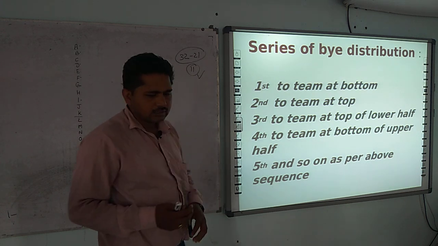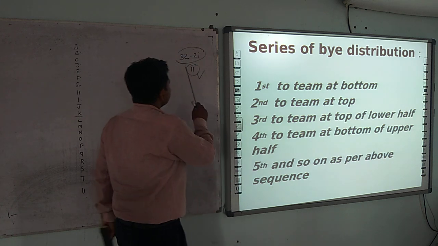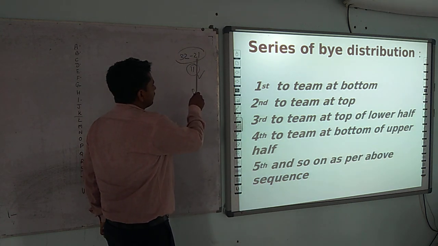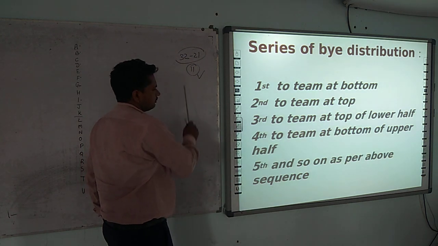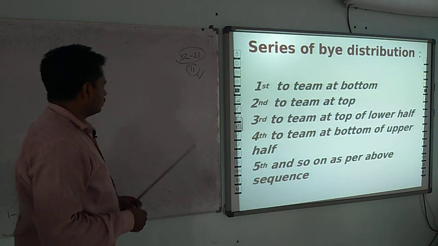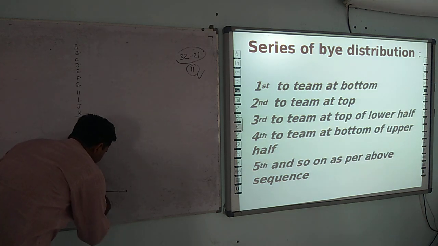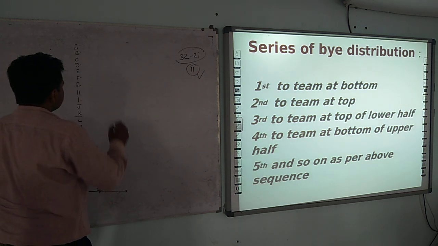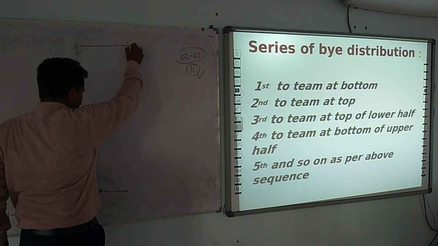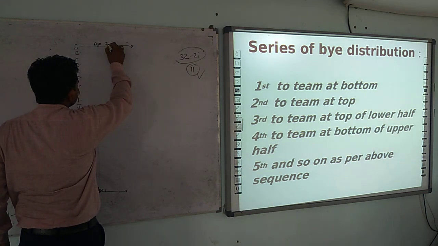So here you find that the number of byes is 11, which we get from subtracting 21 from 32. This is the number of byes which we have to arrange. So the first bye is given to the team at the bottom, it is bye 1. Second bye is given to the team at the top, bye 2.